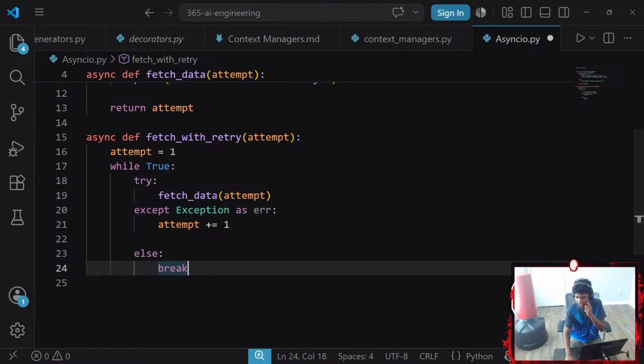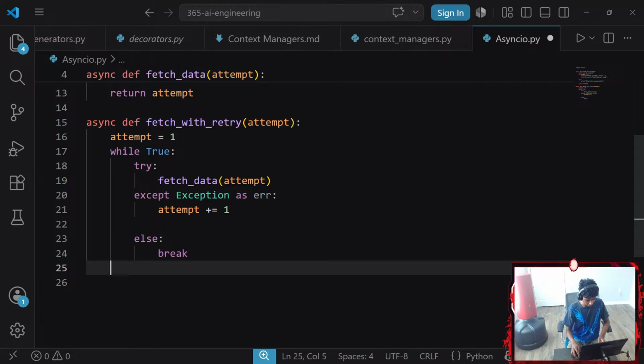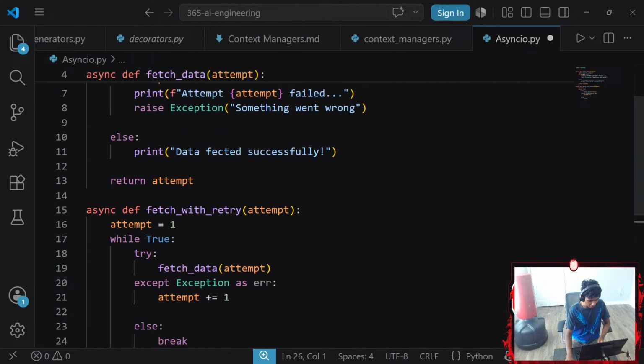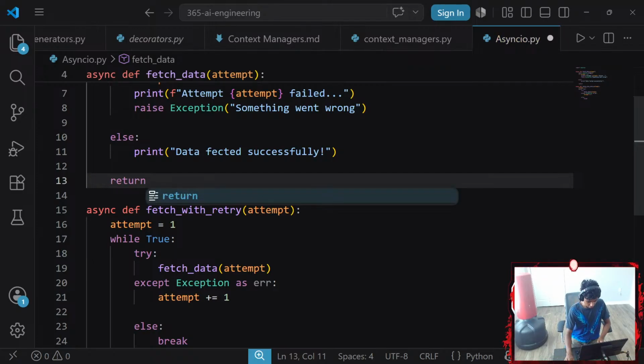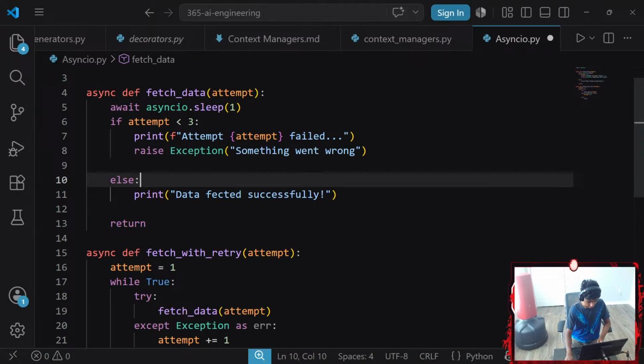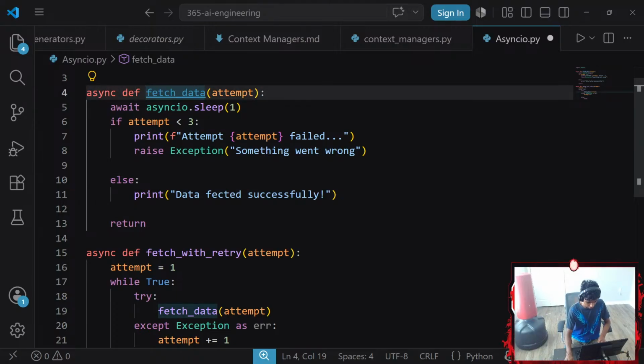Okay, I guess let's try running it and then expected output, blah blah blah. All right, let's run the program real quick now. So I'm gonna go ahead and firstly, this is just gonna be a regular return. Or should it be return attempt? That is gonna be my attempt. Okay, you know what? Let's try it.